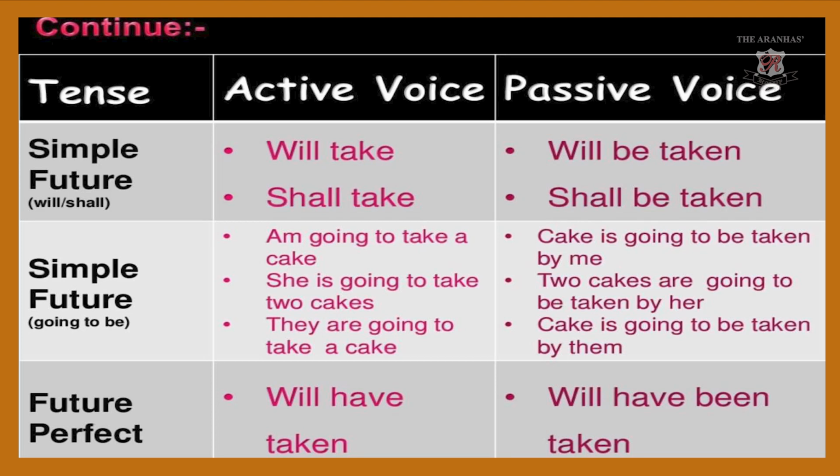Now, see simple future: will take, shall take. "I'm going to take a cake," "She is going to take 2 cakes," "They are going to take a cake." They have used different subjects to give the example. Passive: will be taken, shall be taken. "A cake is going to be taken by me." "2 cakes are going to be taken by her." "A cake is going to be taken by them." So these are the various forms of sentences in simple future tense. Then future perfect tense: will have taken, and in passive voice, will have been taken. That's it.